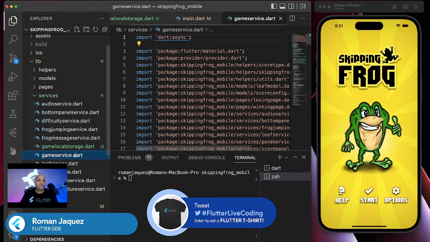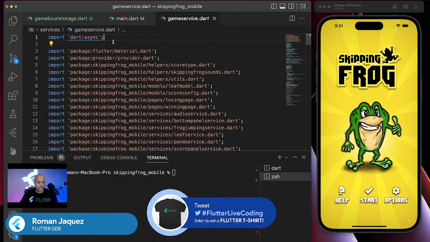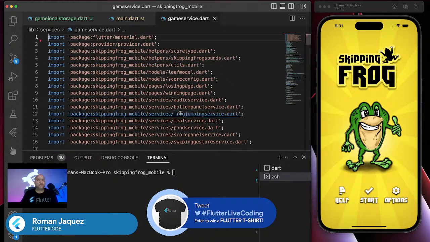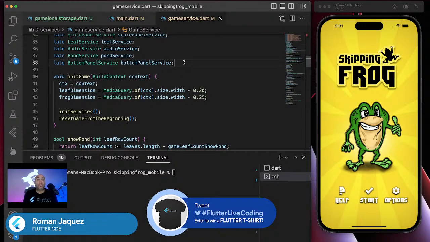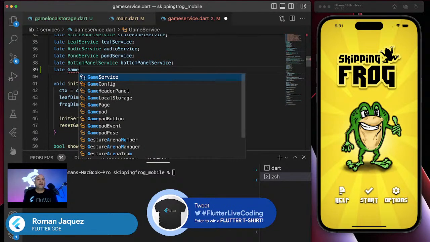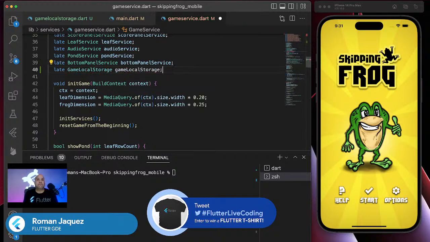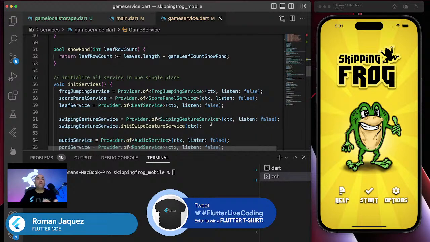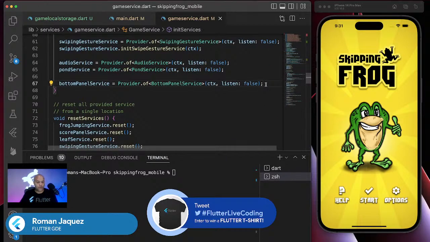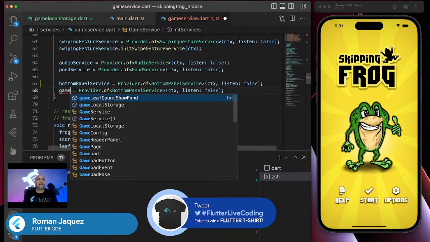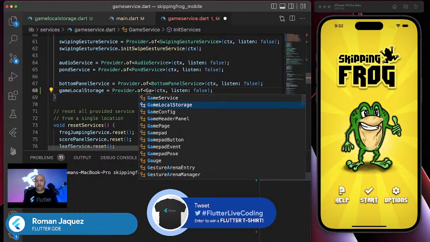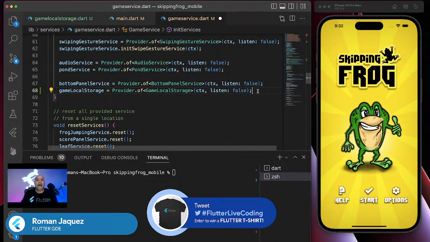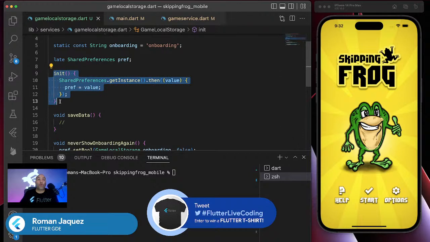So let me go to the game service. I used to have stuff like this, so let me just remove some of it. I'm going to use my newly created service, Game Local Storage, and I'm going to initialize it along with the other services. So I'm going to copy one of these and say Game Local Storage. My game service takes care of initializing that. Remember, in my Game Local Storage, I have a method called init.